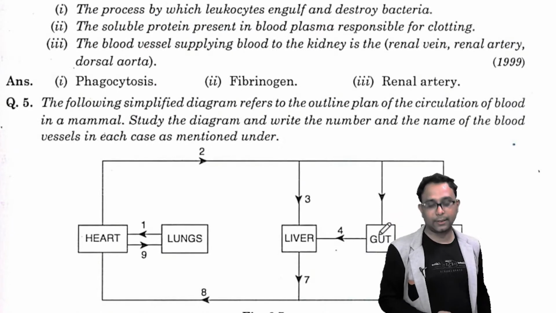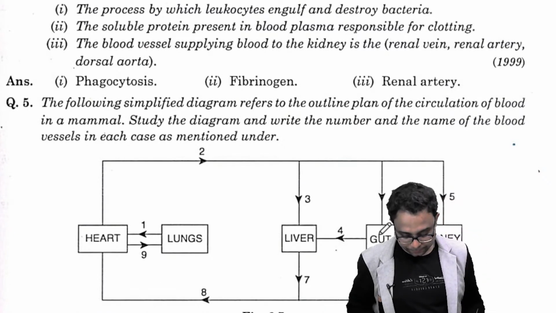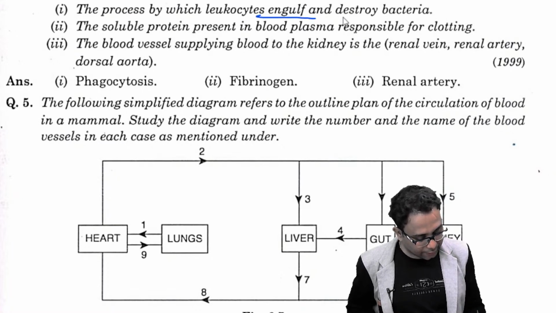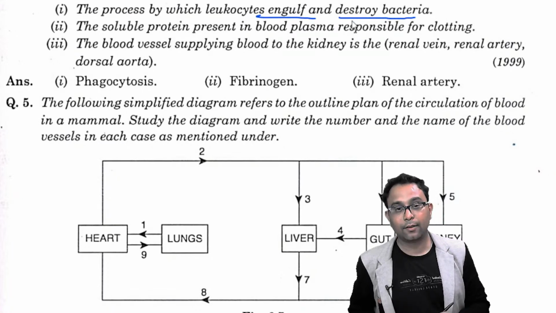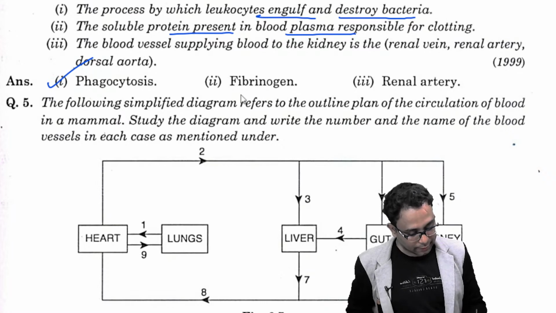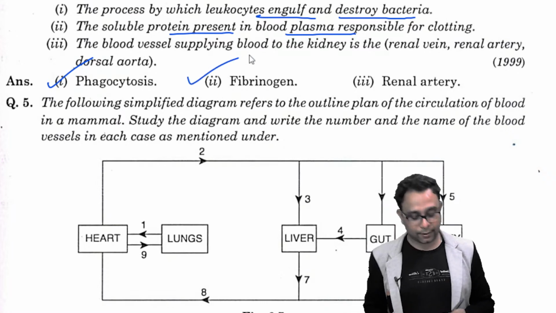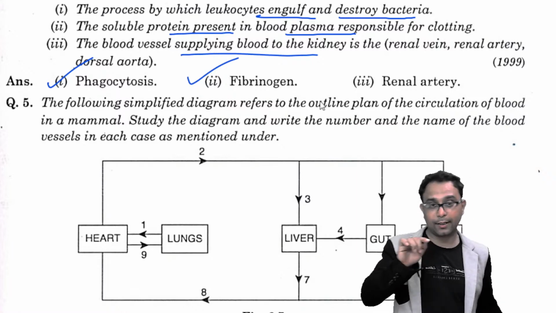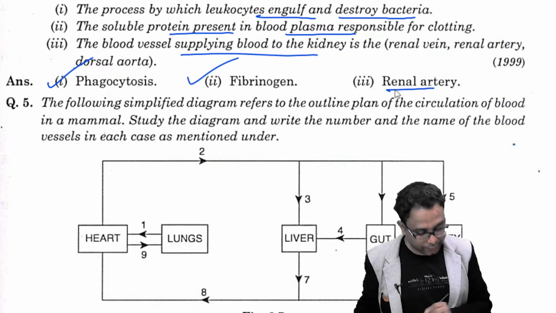Next question we have discussed, that is, name the following. The process by which leukocytes engulf and destroy the bacteria is called phagocytosis. The soluble protein present in the blood plasma is fibrinogen. The blood vessel supplying the blood to the kidney is the renal artery.